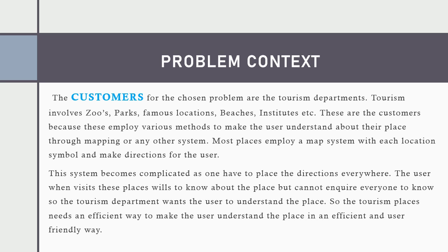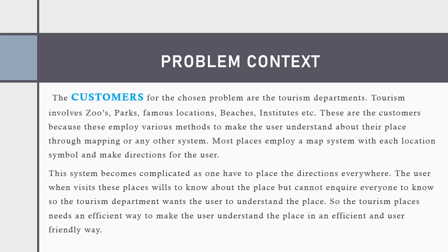So the tourism places need an efficient and user-friendly way to make the user understand the place. The customers involve the tourism department mostly because in our country there are many institutions and parks, and in our world there are many famous spots, and these employ a map system.